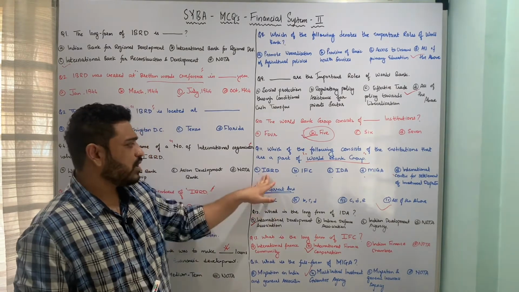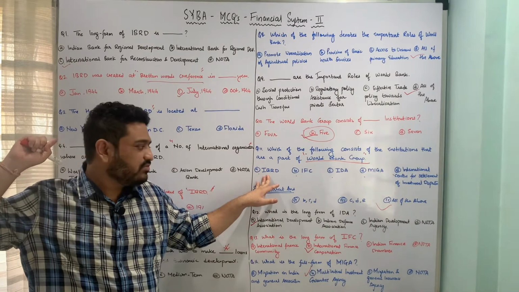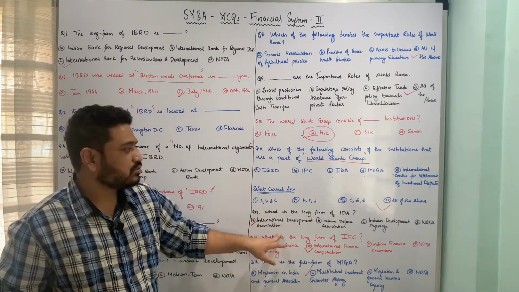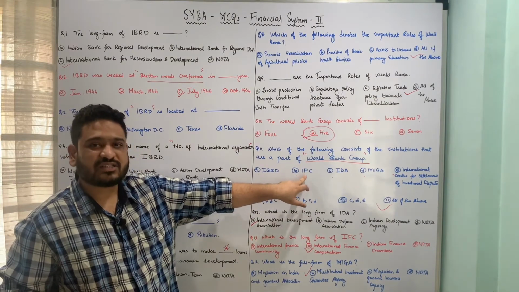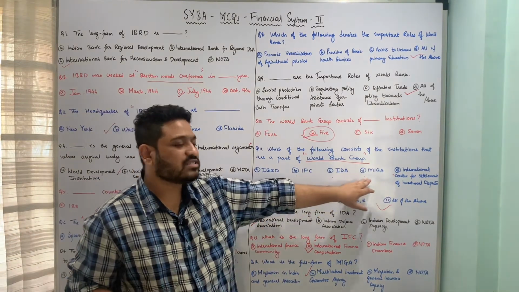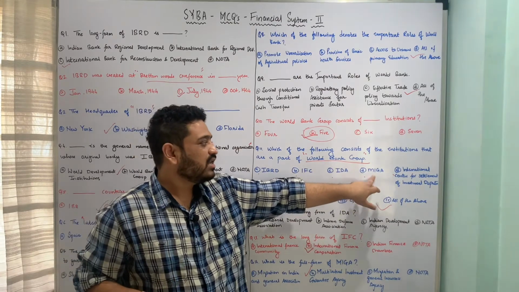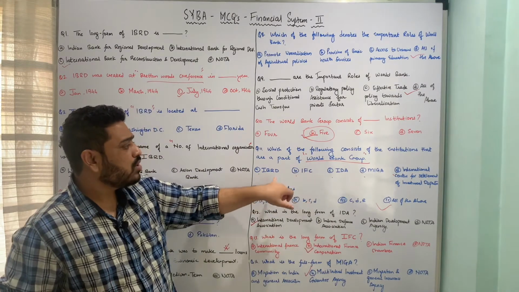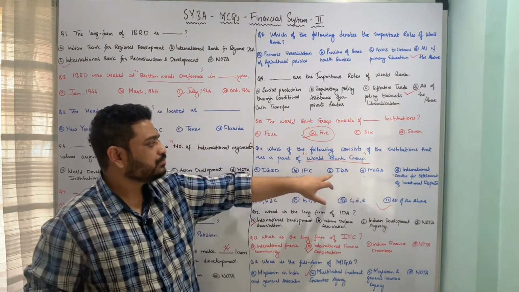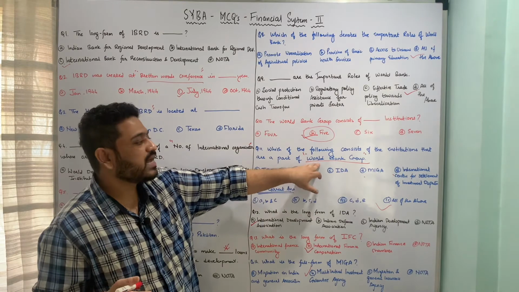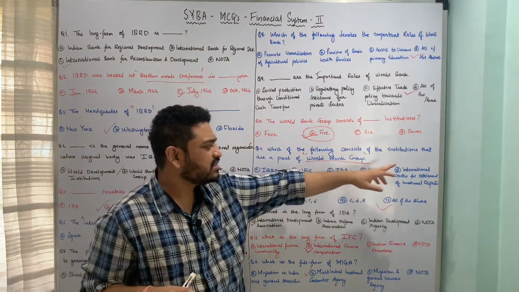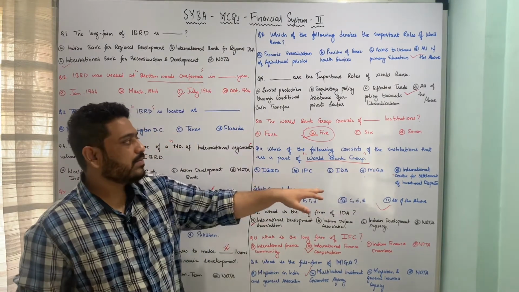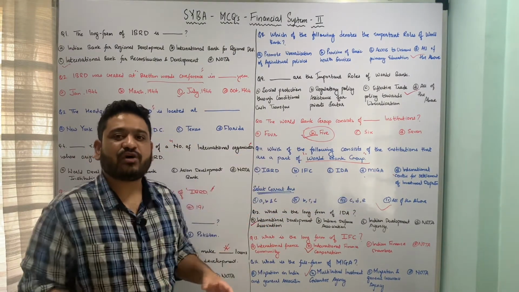of MIGA. So IBRD, International Bank for Reconstruction and Development. Then we have IDA, wherein it is International Development Association. Then we have IFC, which is International Finance Corporation, and then last is MIGA, wherein Multilateral Investment Guarantee Agency. Option B was the correct answer. So I hope all these important institutions of the World Bank Group are pretty much clear. These are the 4, and the last is International Center for Settlement of Investment Disputes. So these are the important 5 institutions which collectively form the World Bank Group.